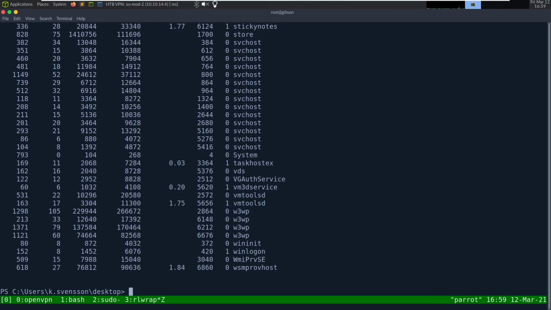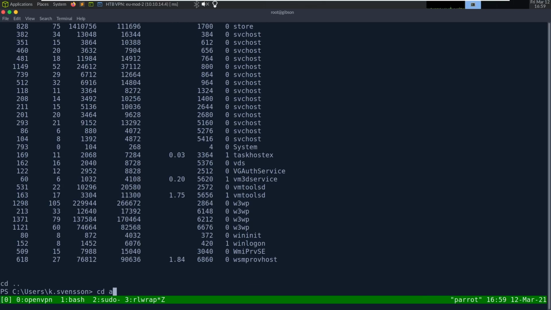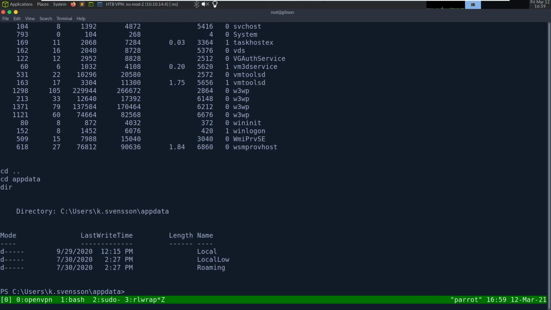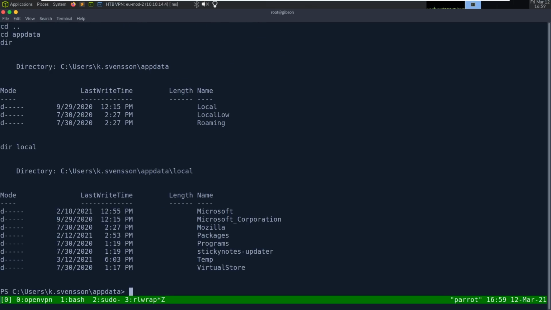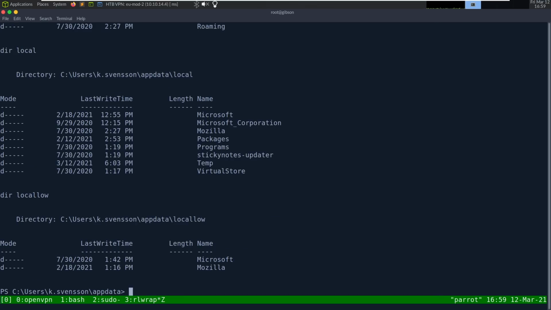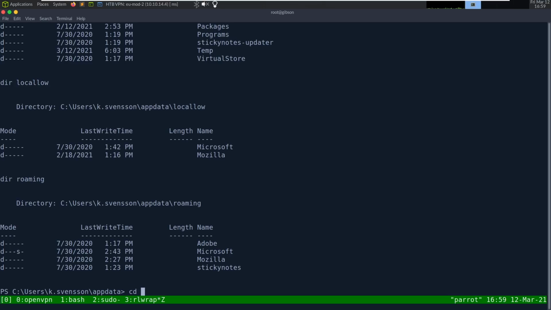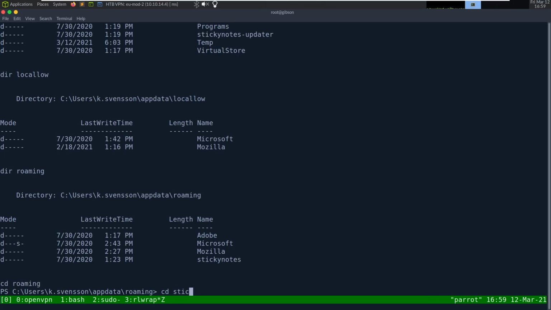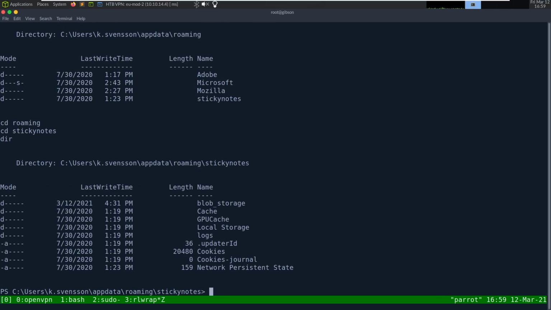So yeah. If we go into app data, which is where application data is generally stored, we can look at each of these folders. We got Sticky Notes updater, local low, and dir roaming. We got just this Sticky Notes. App data is where application data is going to be stored, and it's under the user. The roaming directory is when the user logs into a different computer. It's his profile roaming, and it copies this directory to the new computer as well. So he has the same thing across multiple computers.